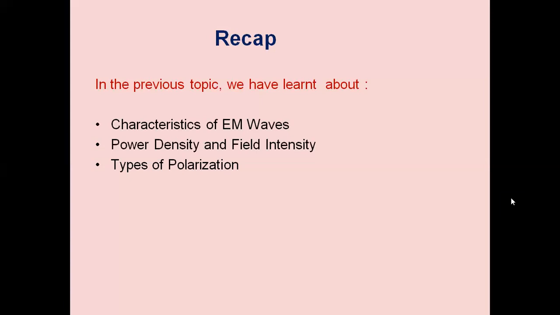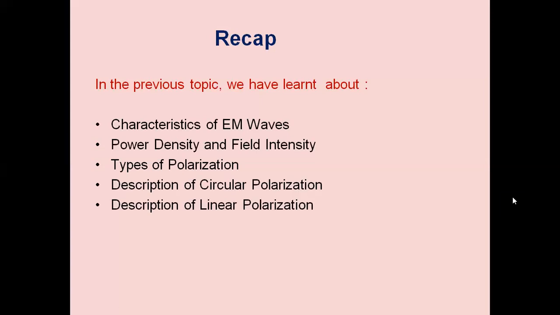There are three types of polarizations: linear polarization, elliptical polarization, and circular polarization. Linear polarization is classified into vertical polarization and horizontal polarization. Linear polarization results when the electric vector remains in the same plane. A linearly polarized wave that is propagating across the Earth's surface is said to be vertically polarized when the electric field vector is vertical, and horizontally polarized when it is parallel to the Earth's surface.